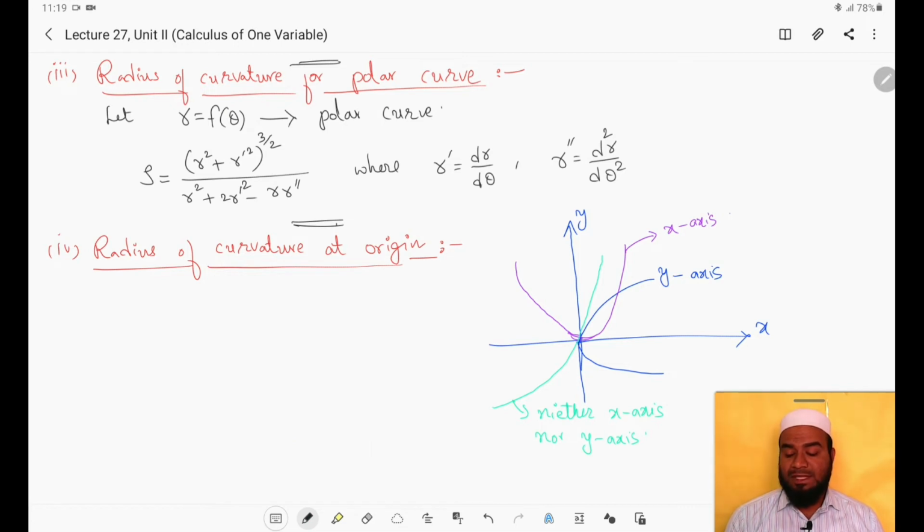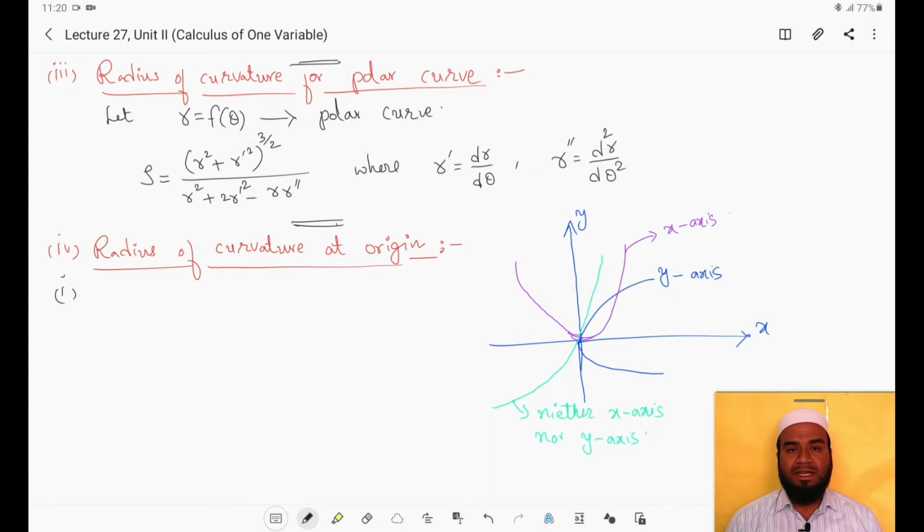So then what do we have to do? In these three different cases, we need to give the formula for finding radius of curvature at origin, right? Suppose I'll consider the first case when x-axis is the tangent. We can find the radius of curvature at origin only when the curve passes through origin. So how to verify that the given curve passes through origin? We have to substitute 0, 0 in that curve, right? If LHS becomes RHS, then we can say that the curve passes through origin.